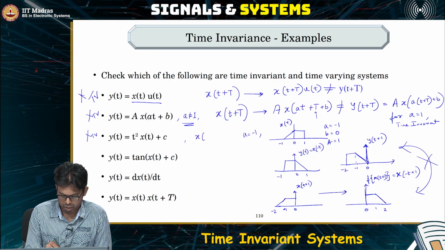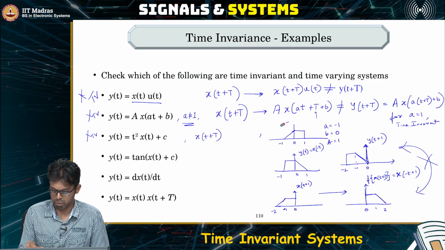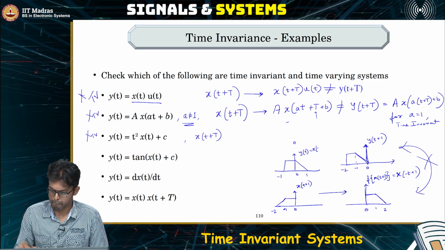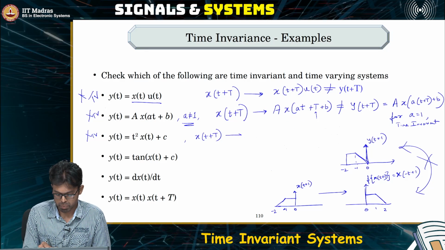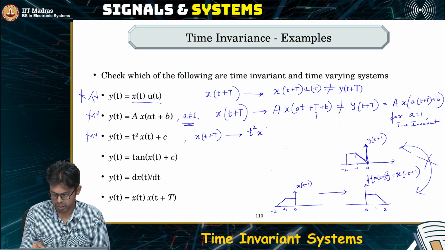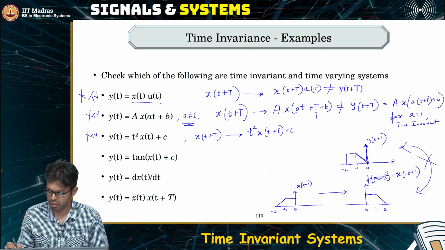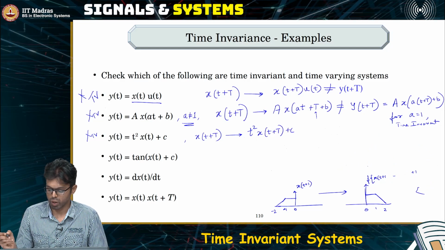by taking x of t plus T and then checking what happens. Let us check what happens. So it produces an output which is t square x of t plus capital T plus c, which is clearly not the time shifted version of y of t.